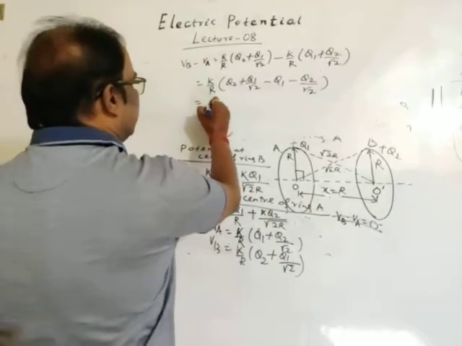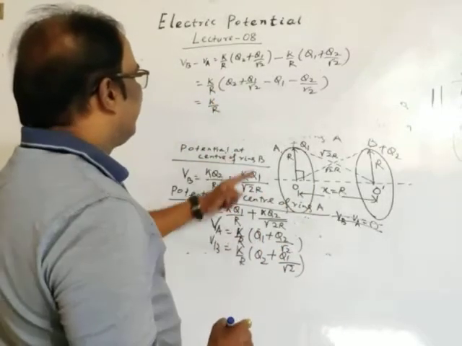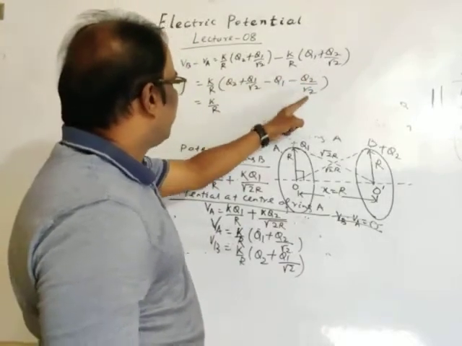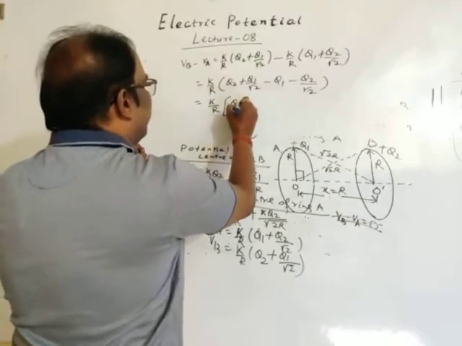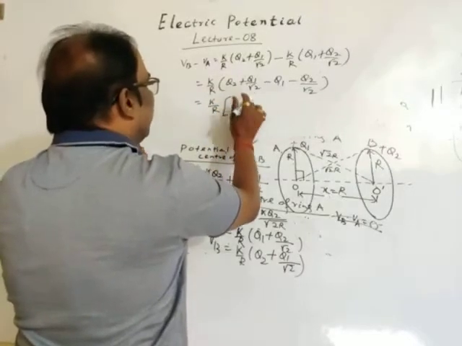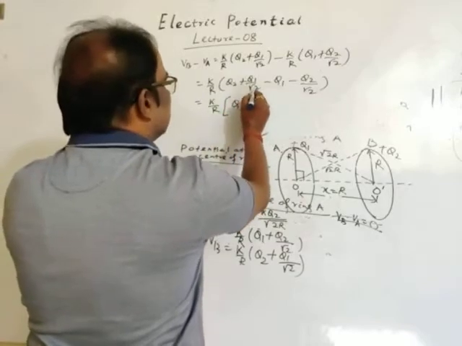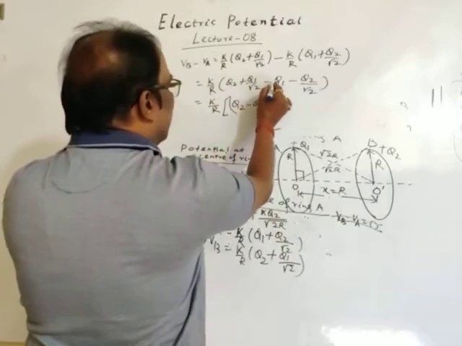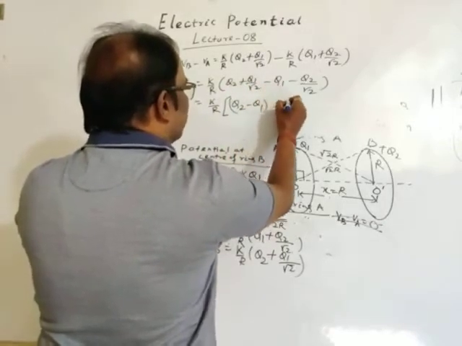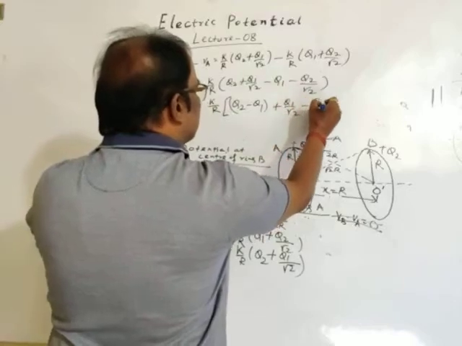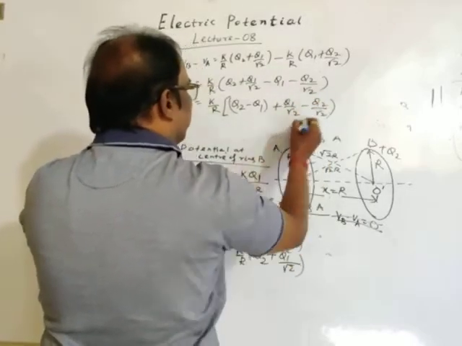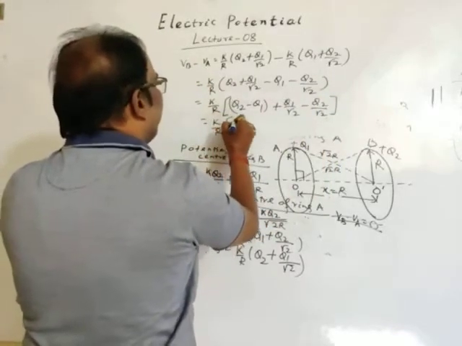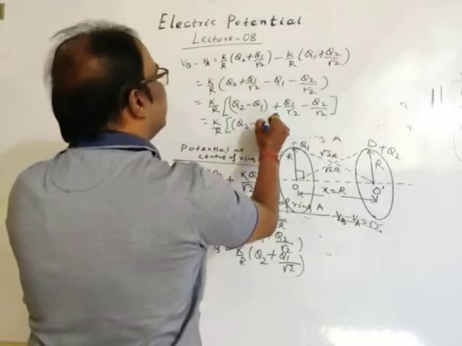This will come K by R, Q2 minus Q1 plus Q1 by root 2 minus Q2 by root 2. This equals K by R, Q2 minus Q1.